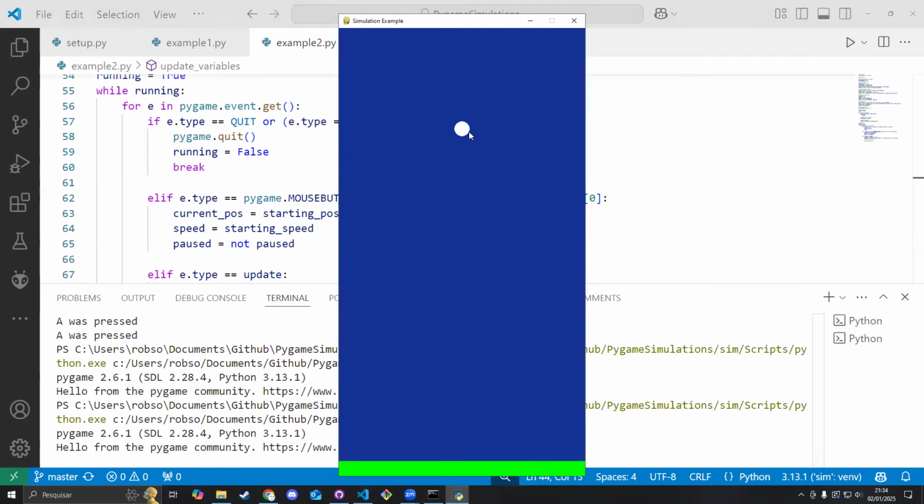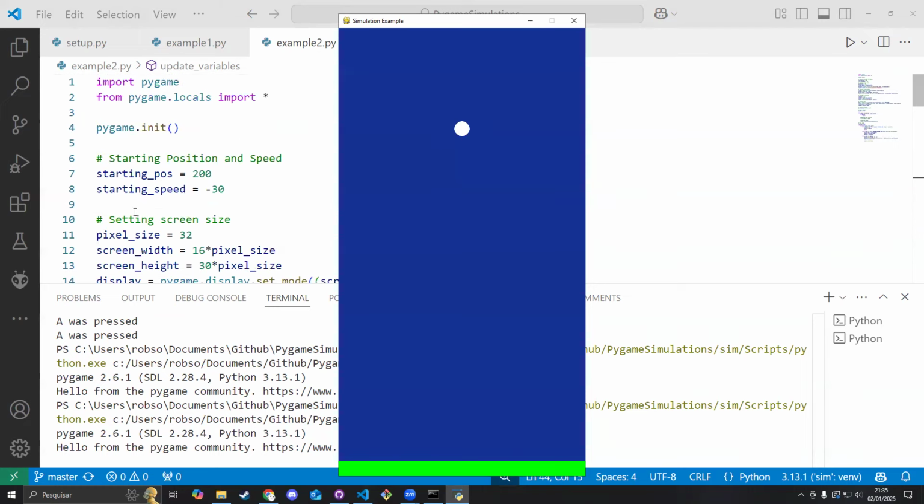You can see here on this screen, I have added a few things as well. There is a blue background now. There's also this green thing at the bottom here. It's supposed to be the ground. And the ball is at the position that I set up at the beginning. We have a variable, which is the starting position. It's 200, so it's going to be 200 pixels below the very top here. And when I click, the simulation starts to run and the ball starts dropping.